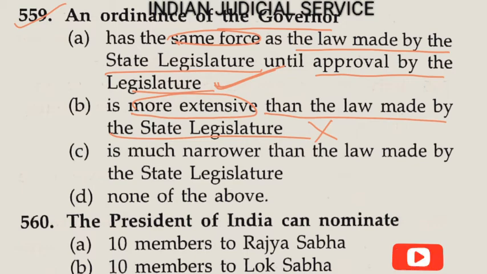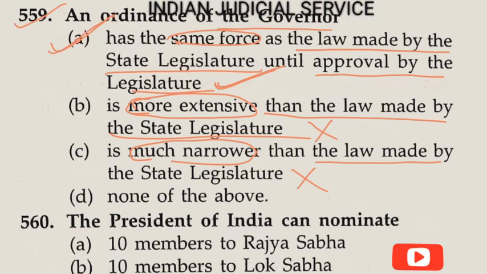An ordinance of the governor has the same force as the law made by the state legislature. It does not have extensive force, so it is wrong here. Now option C, is much narrower than the law made by the state legislature. This statement is also wrong here. It has the same force as the law made by the state legislature. And the last one, none of them. So clearly the answer here is option A.